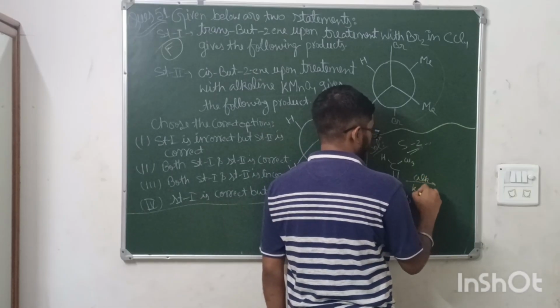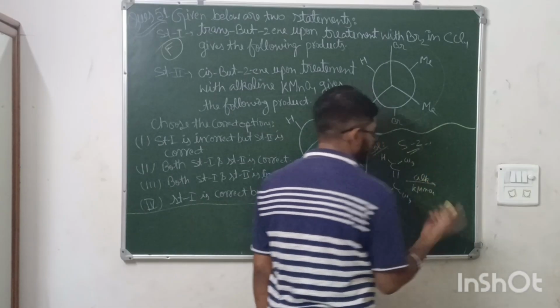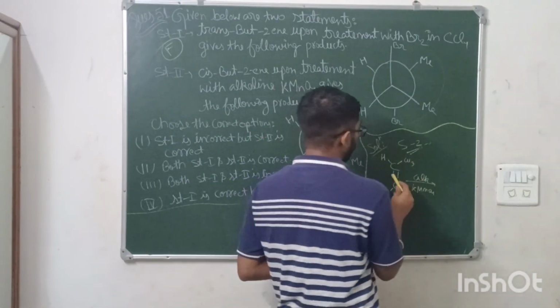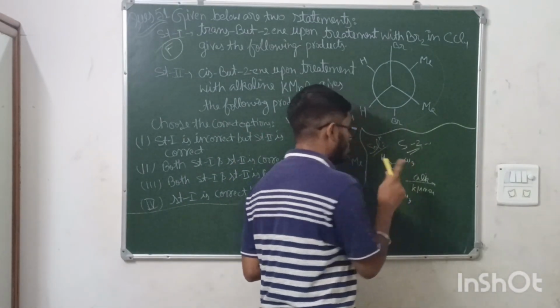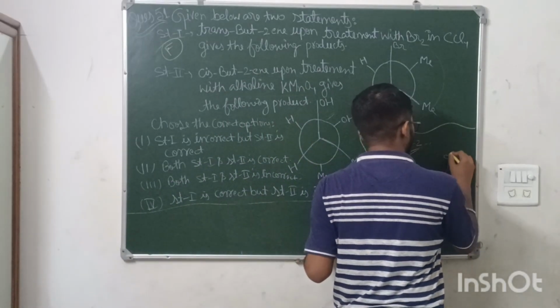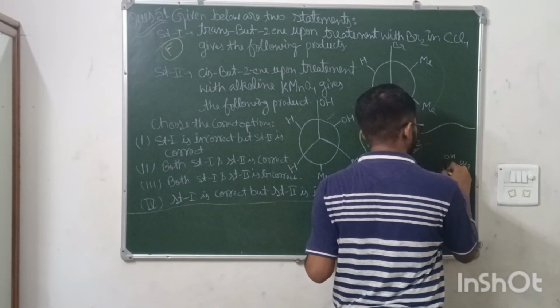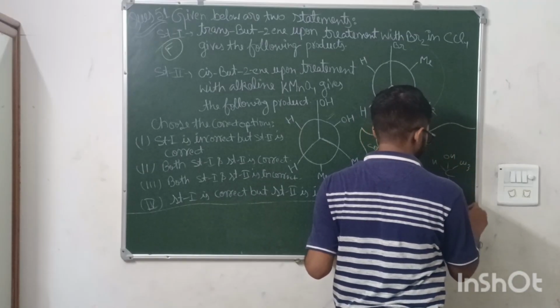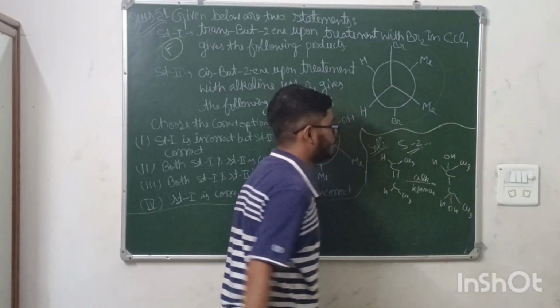Alkaline KMnO4 is syn addition, and this will be the same. OH will be added on the same side. So C, OH, and CH3 and hydrogen, and OH, H, and CH3. Here also a meso product is formed.